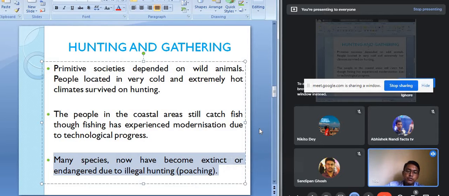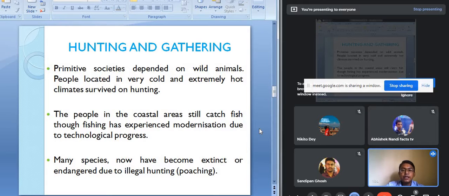The people used to kill the animals and collect the fruits from the forest for their livelihood. So because of this many of the animals were killed, and this is the reason that some of the animals have become endangered, they have become extinct. That means the number of those animals has become very much less, because of this illegal hunting and killing of the animals.